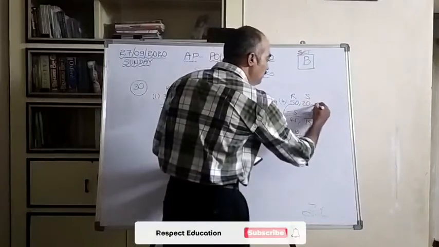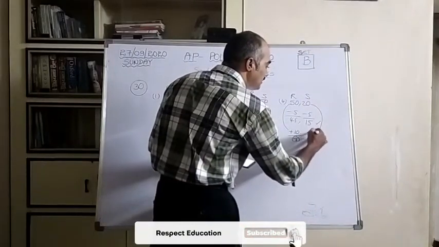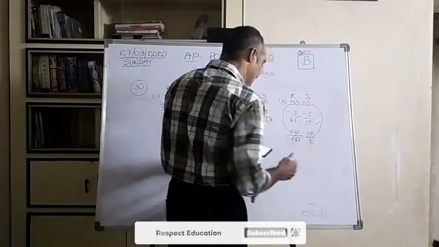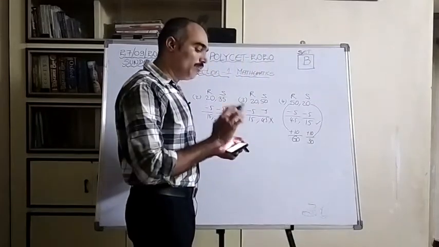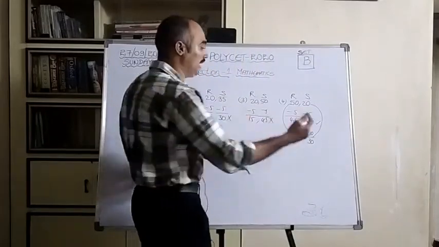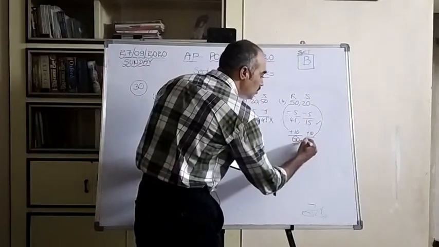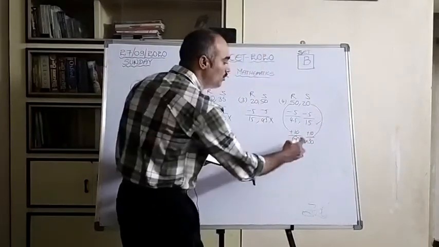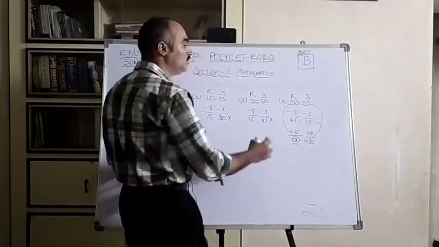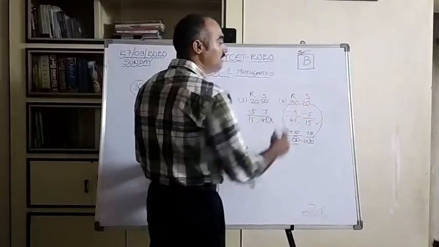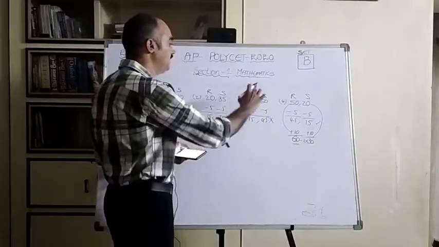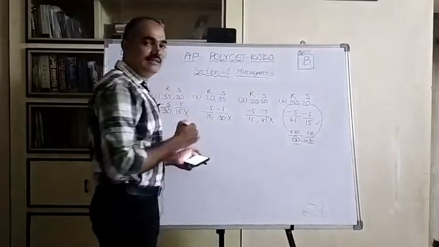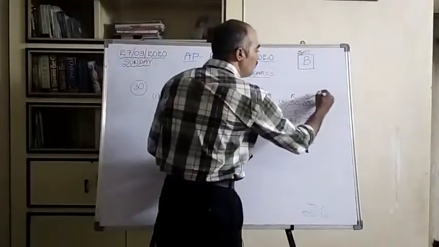Somu would be 20 plus 10, 30 years. The given condition is that Ramu will be twice as old as Somu. 2 into 30 is 60. So both the conditions are satisfied for the fourth option. Therefore, for question 30, the right option is the fourth one.